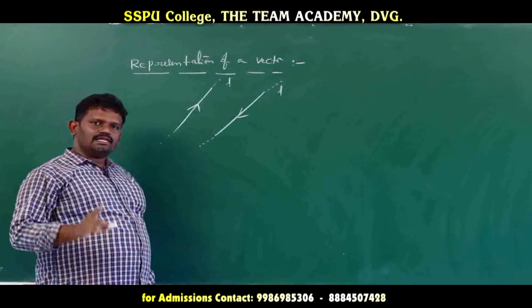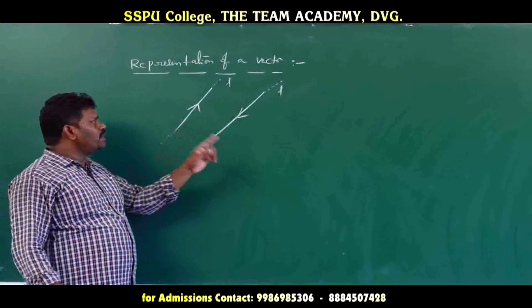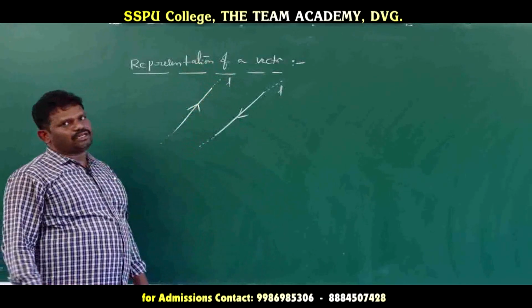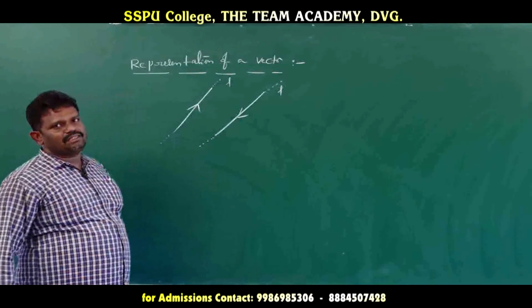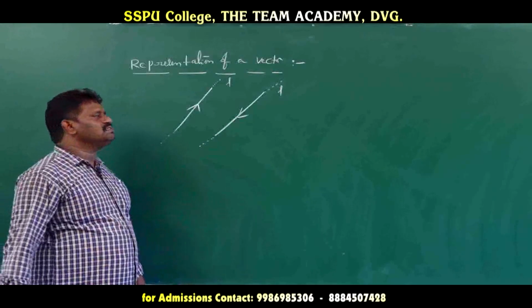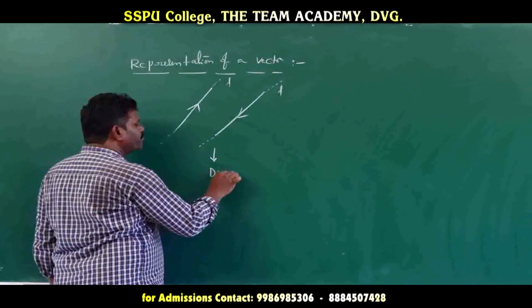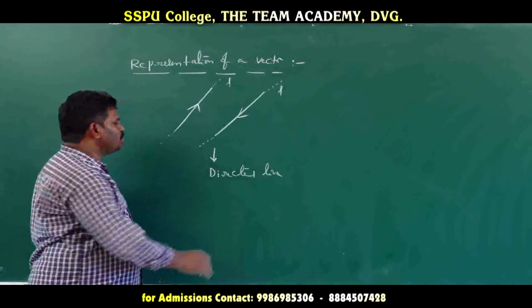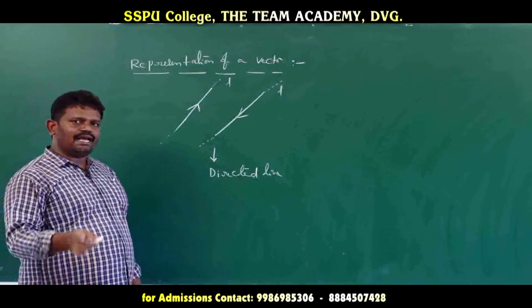So first we consider a line L in a plane or 3-dimensional space. That line must have 2 directions by means of arrowheads. If you mention these arrowheads, this is one direction and this is the other direction. Out of these 2 directions, any one direction we consider, either this one or this one. Then that line is said to be a directed line.